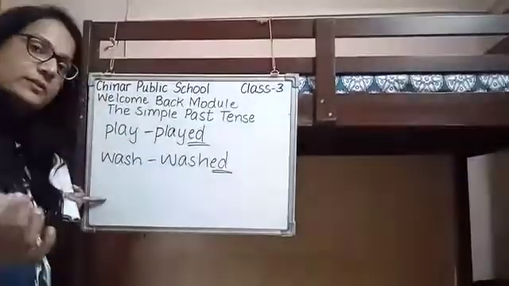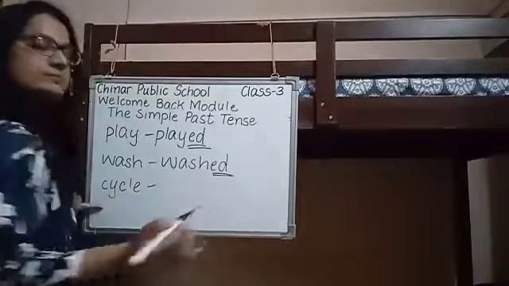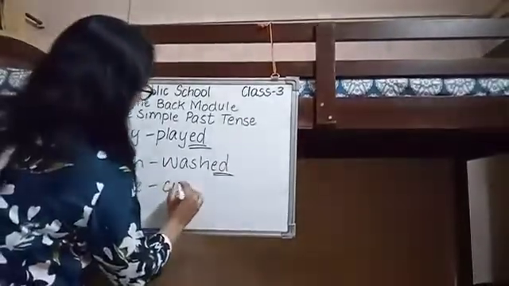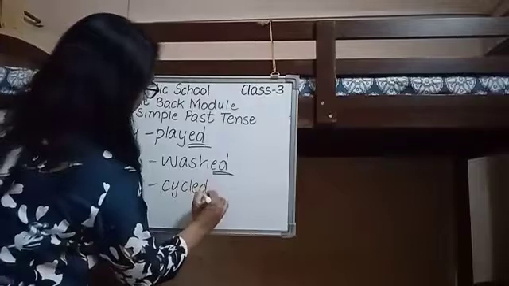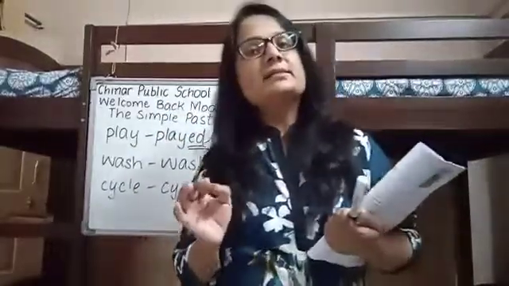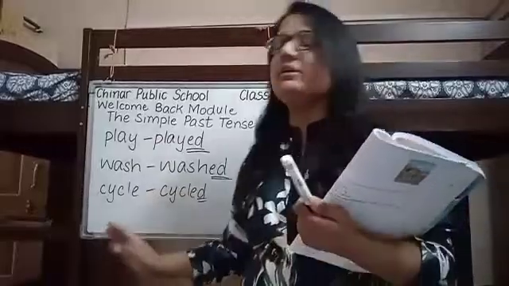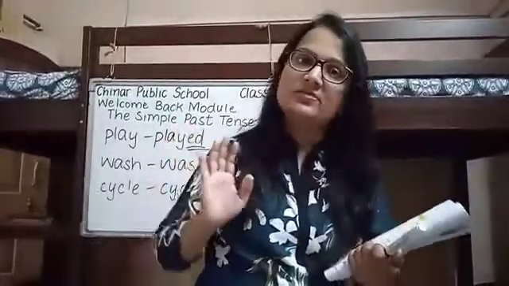We add ed to it. If the present form is cycle, we'll add the d to it. So, very simply, how can we get the simple past form? Generally, we add ed or d to the verbs and we convert them into their past form.